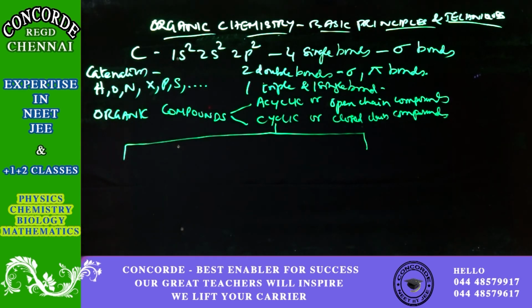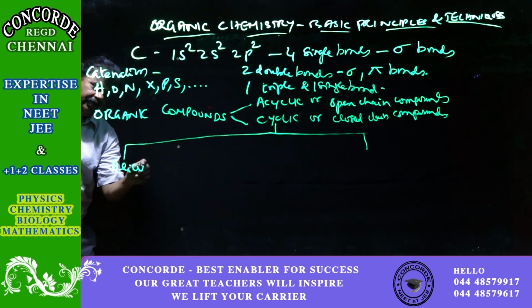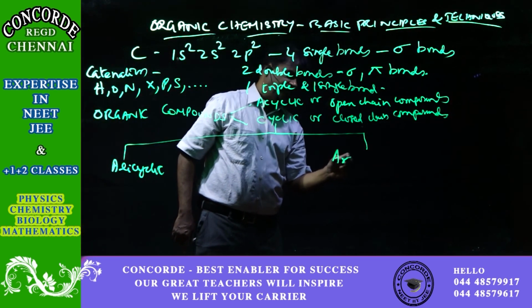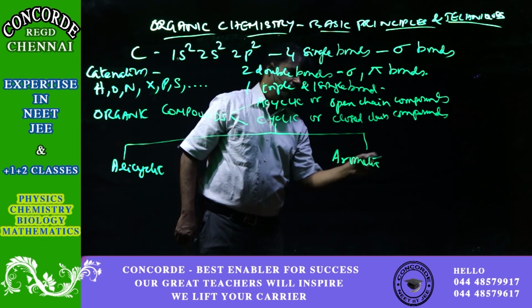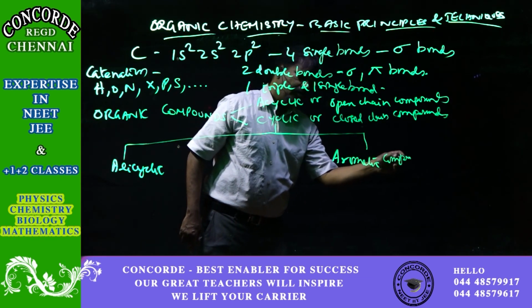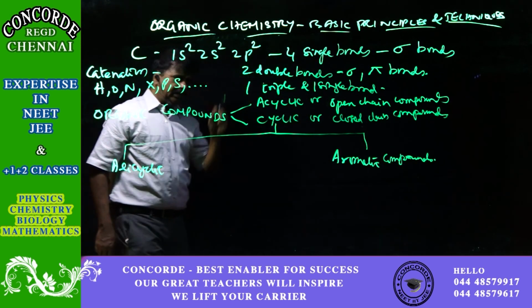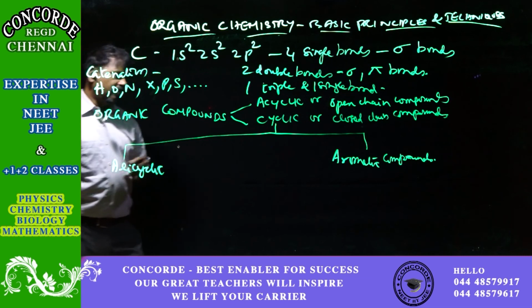So cyclic compounds are divided into alicyclic and aromatic compounds.